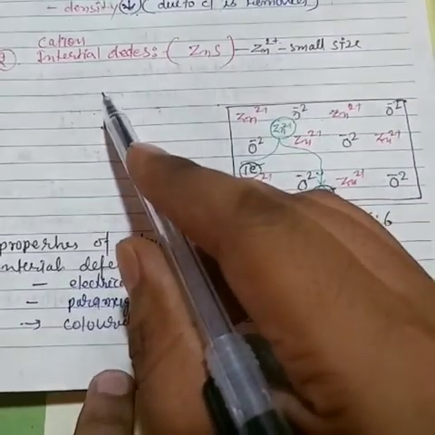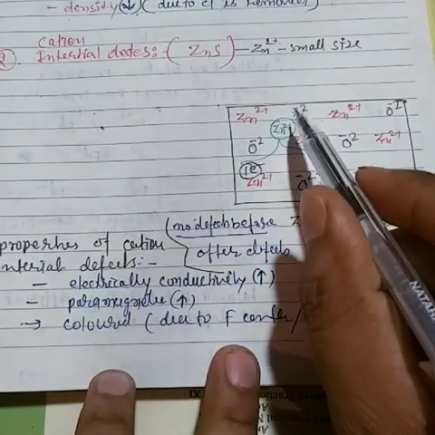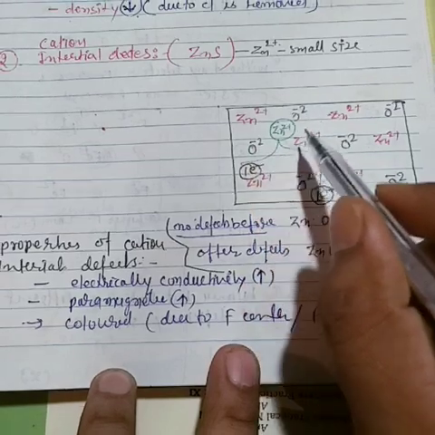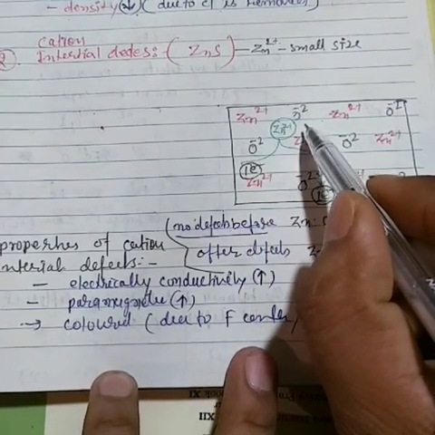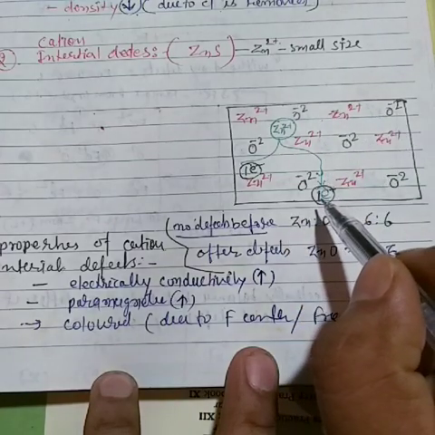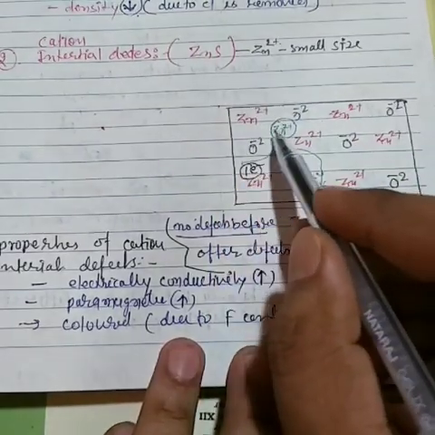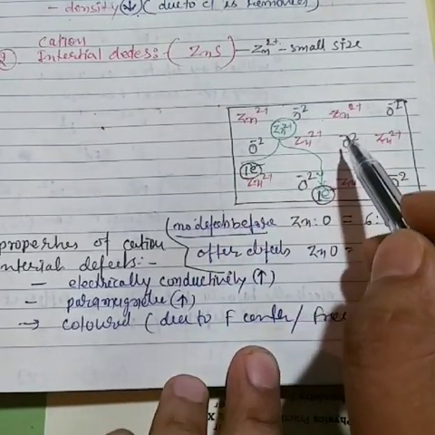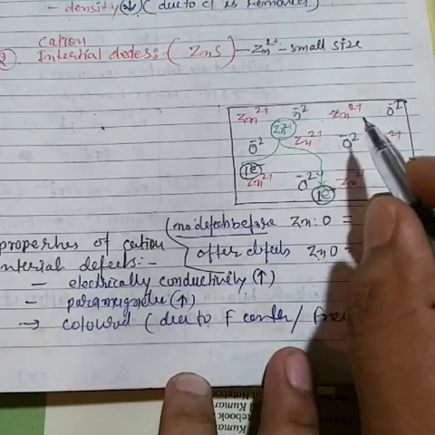That means the cation is between them. Now, see zinc 2 plus. Sorry, there is some mistake, I think, because I am taking zinc sulfide, and here it is, oh sorry, it is zinc oxide, but I am writing sulfide.